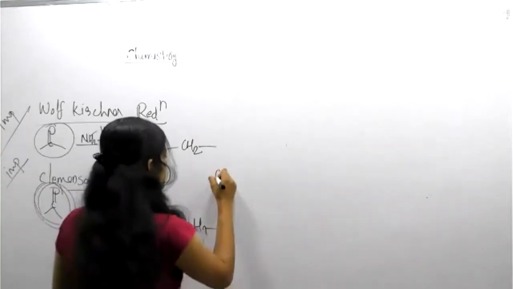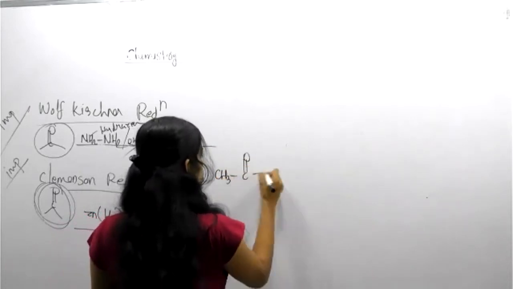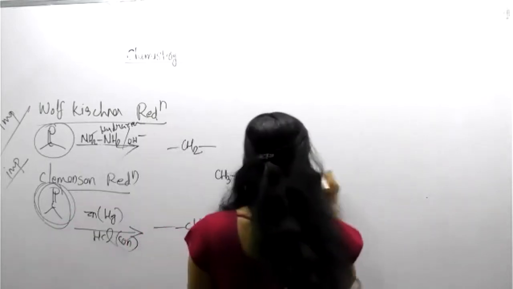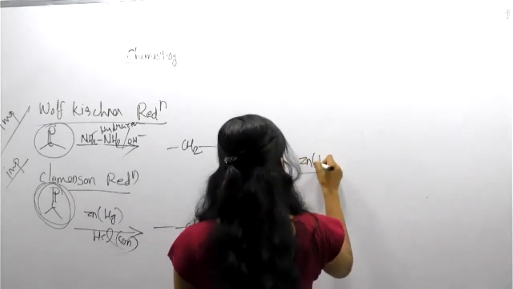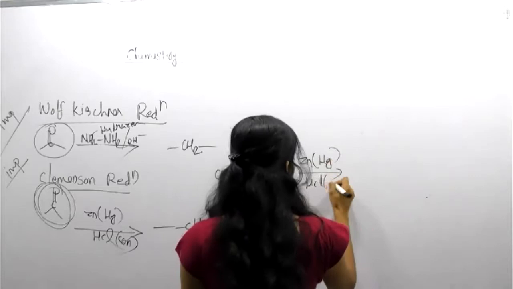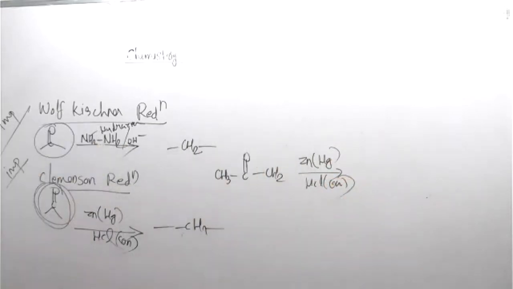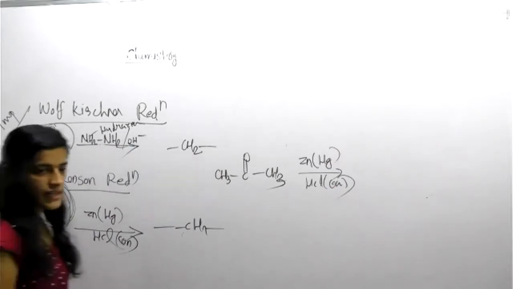Suppose CH3, C double bond O, CH3 with you. The reagent is zinc, Hg, HCl, concentrated HCl. What about the product? What is happening here?